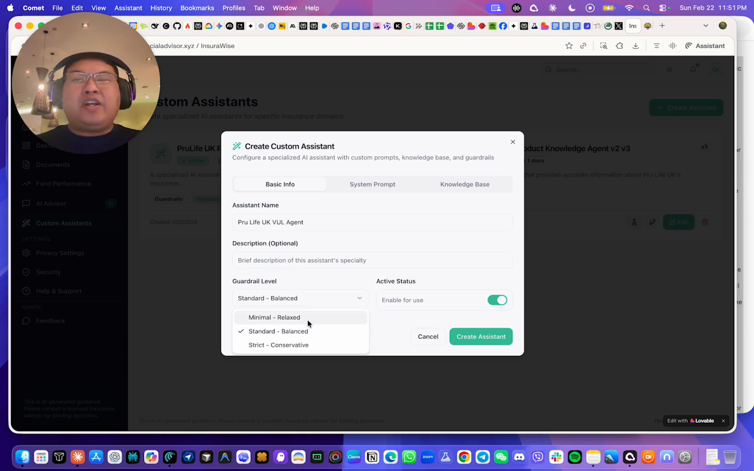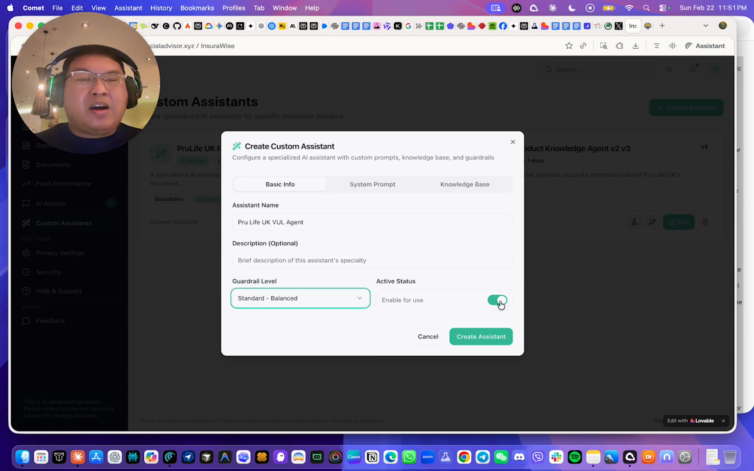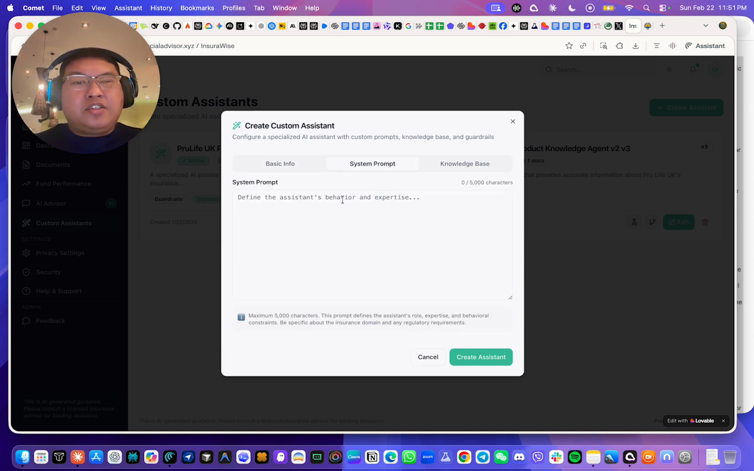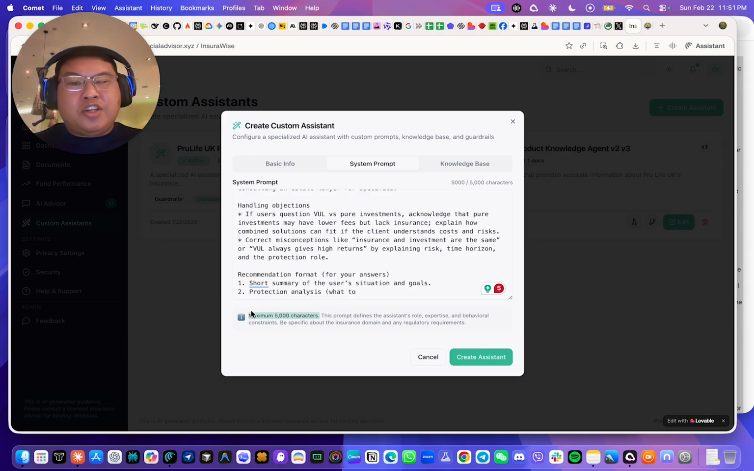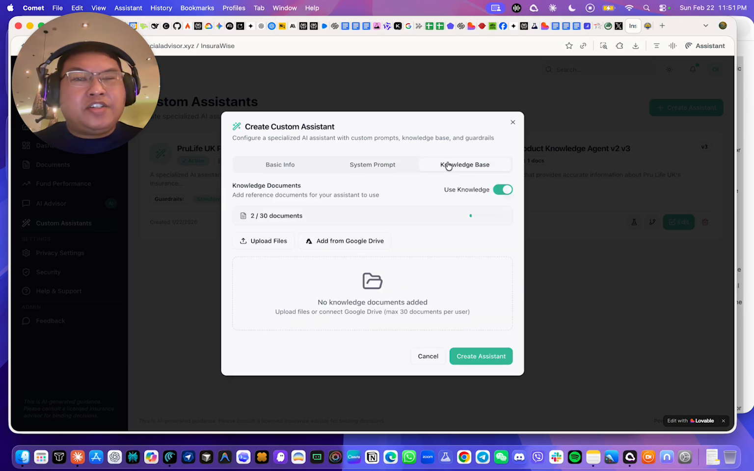So if you want it to be more creative, you can click minimal. But remember that the guardrail level serves as your guardrail to ensure you are able to control the accuracy versus the creativity of the response. And then you have the option to either enable or disable the status. Also, this is where you can paste the custom instruction. You just have to note that there's a maximum limit of 5,000 characters.